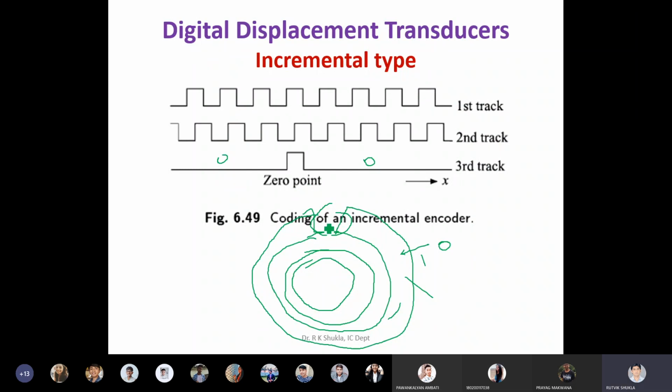Now whenever this particular part, this is the transparent part. Whenever this transparent part comes into the picture, at that time what happens? The light, which is the LED which is present on the other side.